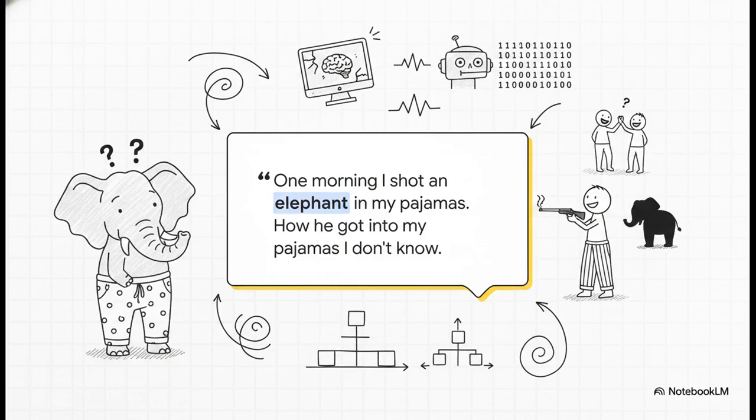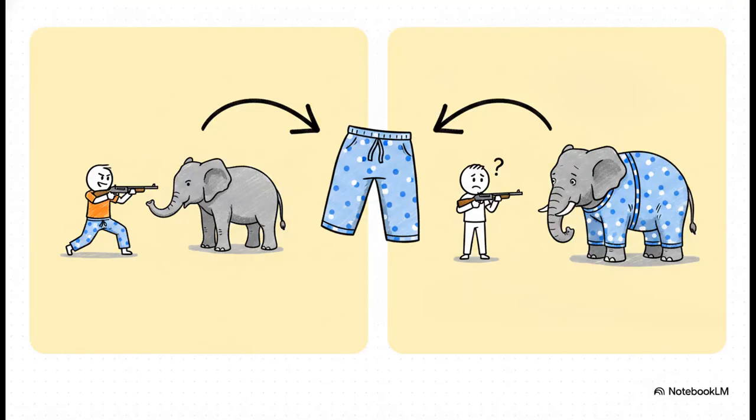So, let's kick things off with this classic joke from Groucho Marx. It always gets a laugh from us, but honestly, it completely breaks the brain of a simple computer program. Why is that? It all comes down to structural ambiguity. That sentence structure can literally be interpreted in two completely different, yet perfectly grammatical ways. And this brilliantly illustrates a concept linguists call PP attachment ambiguity. It's a situation where a prepositional phrase, like "in my pajamas," can attach to entirely different parts of the sentence. It is an absolute nightmare for machines trying to pin down the true meaning.